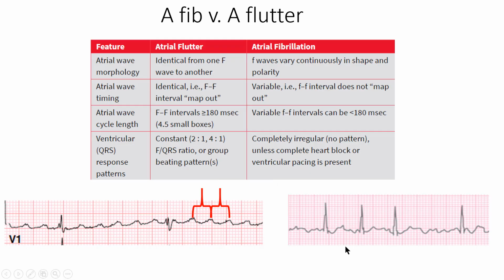Over here on the atrial fibrillation side, we can see that it is irregularly irregular. We cannot see any distinct and organized P waves. If we tried to measure intervals, they would be completely irregular because of the very nature of these atrial fibrillatory waves. And so that is a pretty good way to try to keep atrial fibrillation and flutter straight.